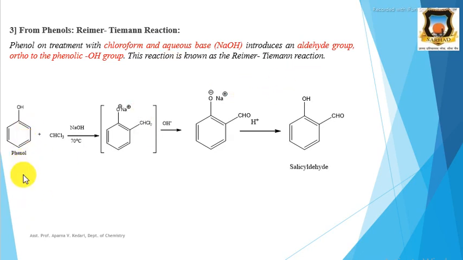For example, here phenol is allowed to react with chloroform in presence of aqueous base, and heating is required, about 70 degrees Celsius. It introduces the aldehyde group at the ortho position with respect to the OH group, and we get the salicylaldehyde product, that is orthohydroxybenzaldehyde. Salicylaldehyde is the common name.